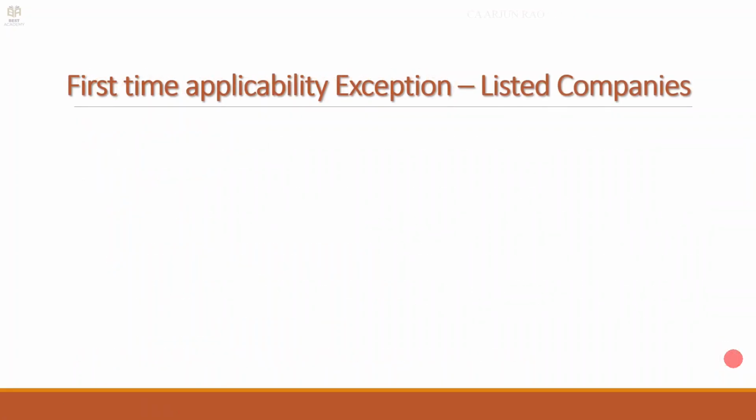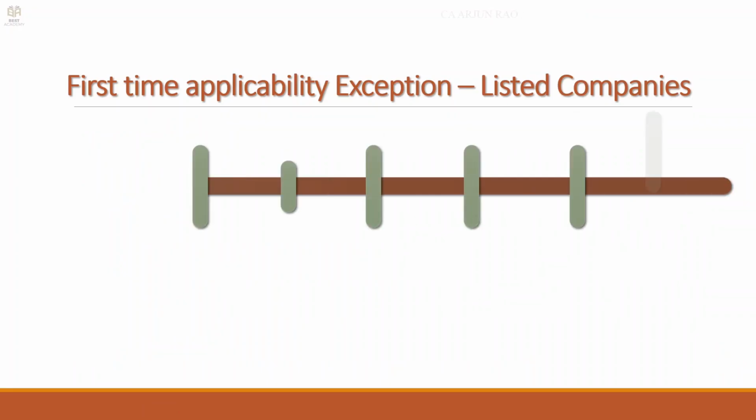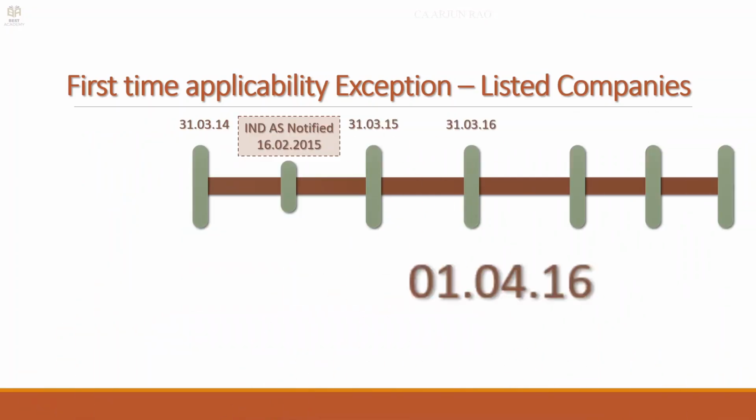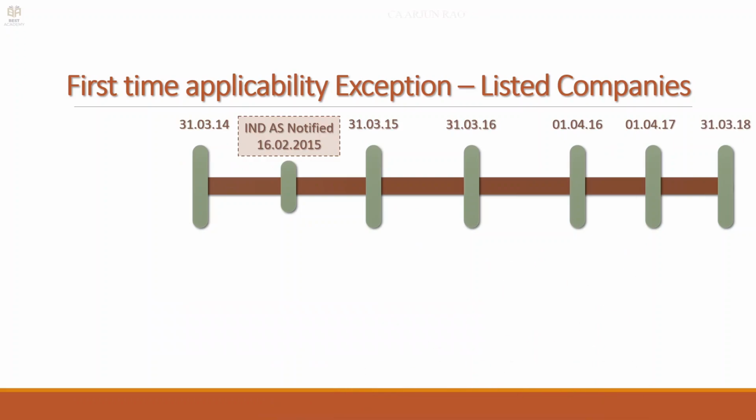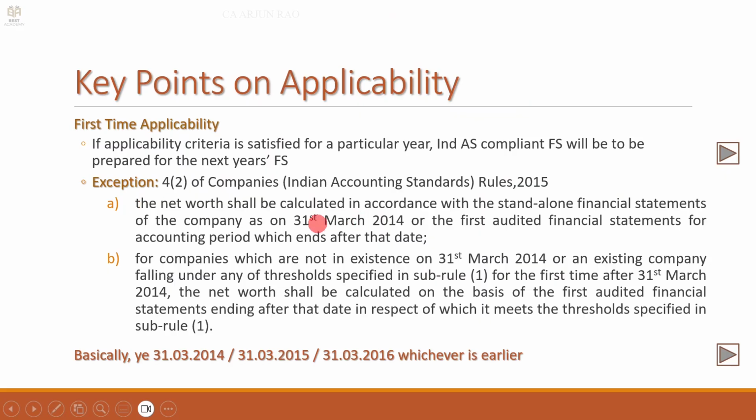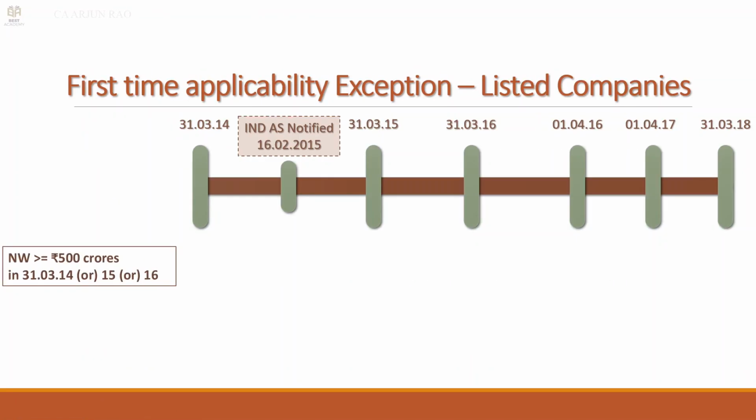First, let us see listed companies. On 16/2/2015 Ind AS was notified. The first point A is talking of 31/3/14 and point B is talking of the later date. So, if net worth for listed companies was greater than or equal to 500 crores on 31/3/14, 15 or 16.